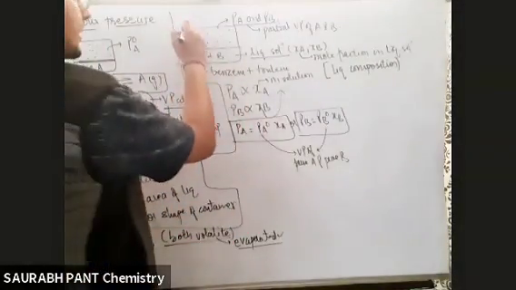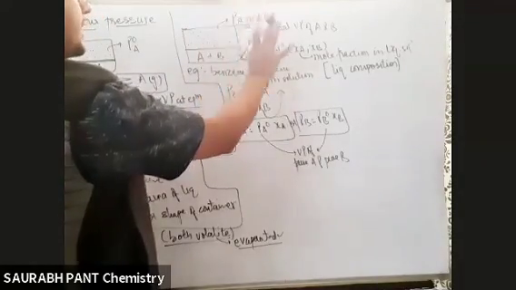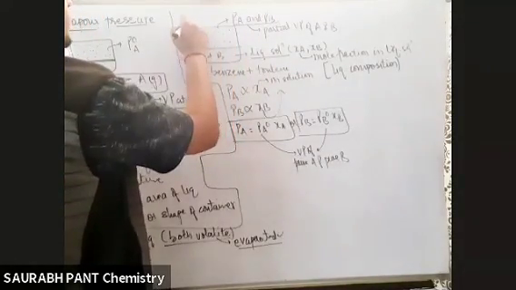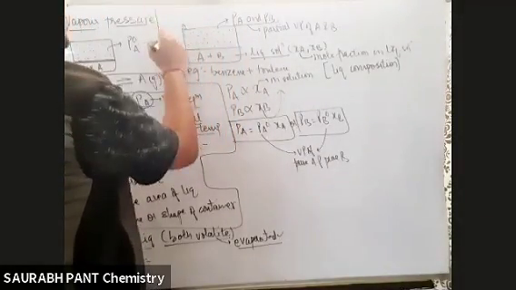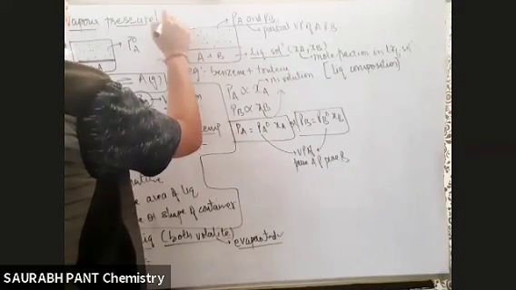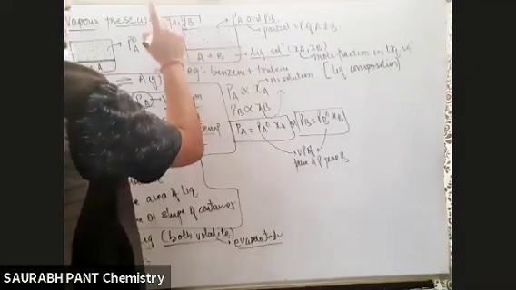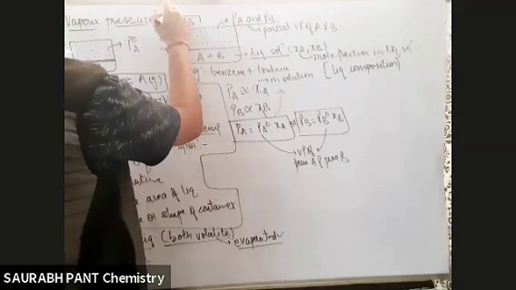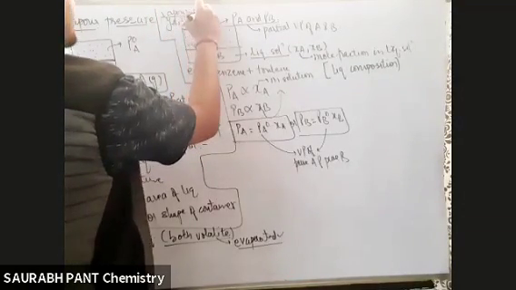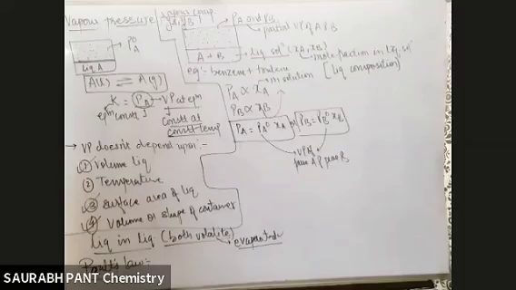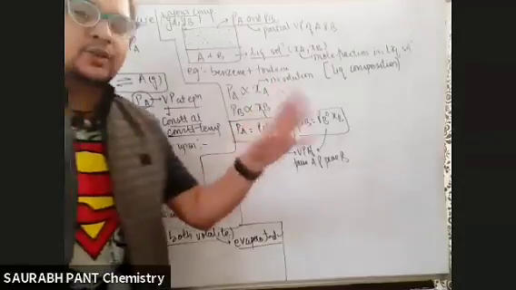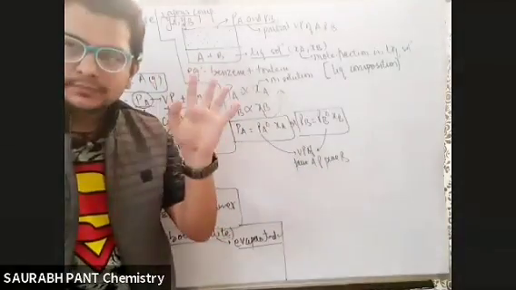In the vapors, look, some A, some B is present in the vapor also. So the mole fraction in the vapor phase, I'm defining as YA, YB. These are also mole fractions, but in the vapor state. So I'm calling it vapor composition. So if I ask you to find vapor composition, I'm asking you to find YA. If I ask you to find liquid composition, I'm asking you to find XA, XB.